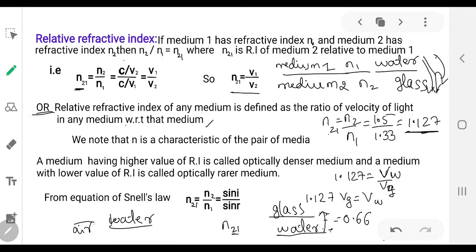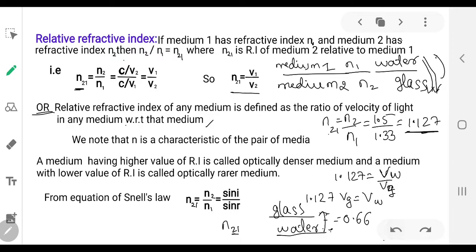So compared to air, water is optically denser medium. But compared to glass, water is optically rarer and glass is optically denser medium. So in general you can say the one which is having higher value of refractive index offers more opposition for the propagation of light and is called as optically denser medium and vice versa.